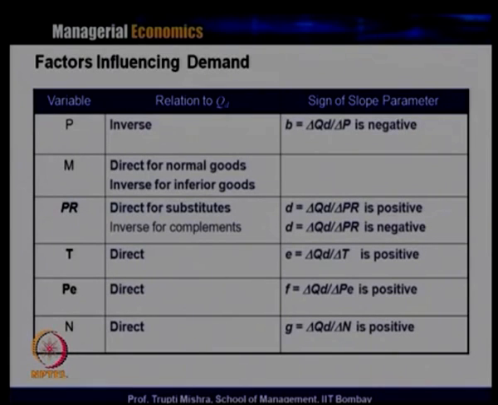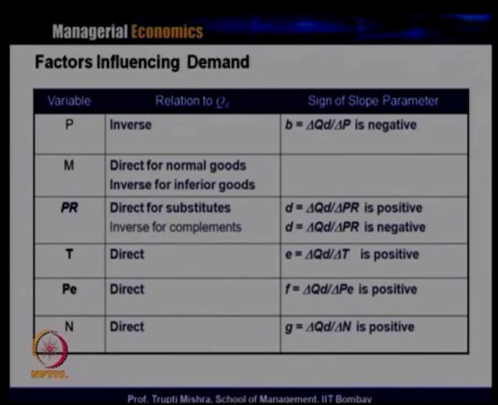Like when the income increases, you prefer to buy your own vehicle rather than going by public transport. So, in this case, own vehicle is a normal good, and public transport is an inferior good. So, when the consumer's money income increases, the consumer prefers to spend more on normal goods and less on inferior goods.